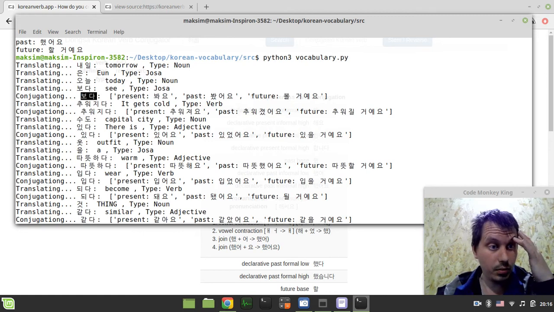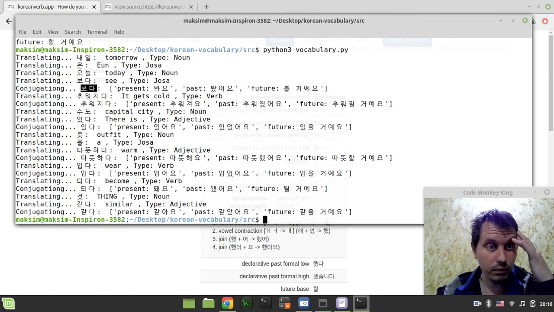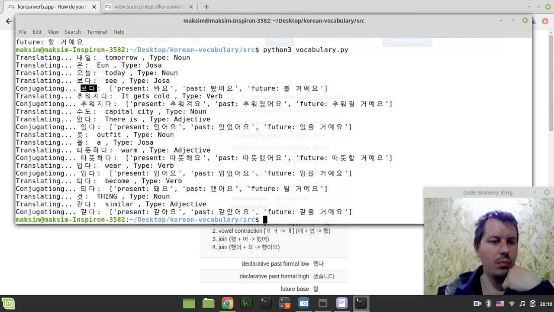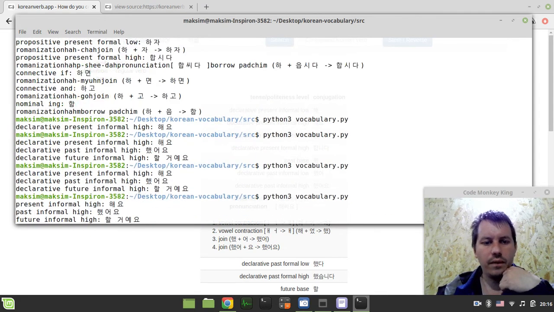The respective debugging information is done here. Let's say this one, 가다: 가요, 갔어요, 갈 거예요. Okay, so it seems to be more or less just fine.